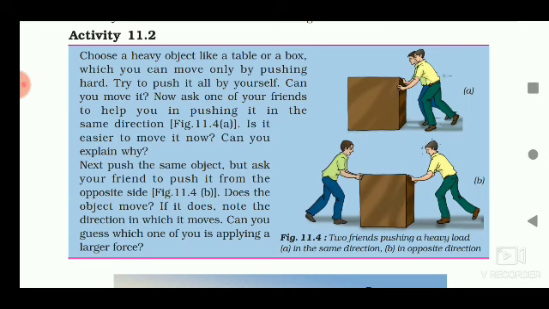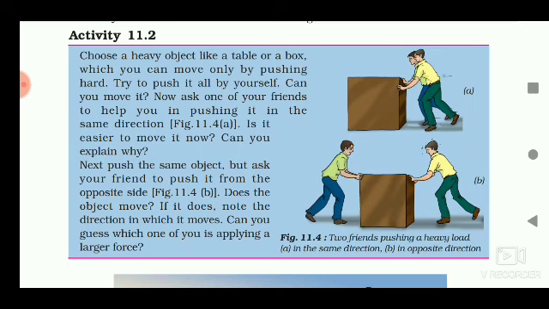Is it easier to move it now? And can you explain why? So when another friend joins to do the same work in the same direction, it becomes easier to move the object, because then both of us are applying greater force. Next, push the object, but ask your friend to push it from the opposite side.